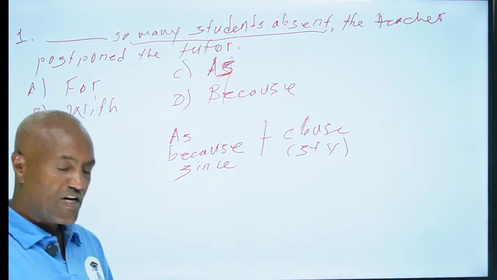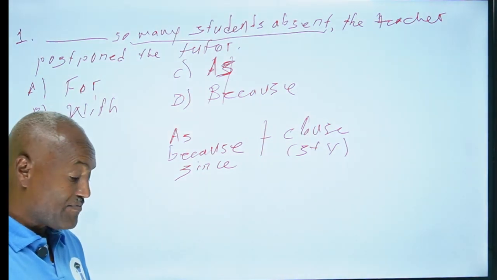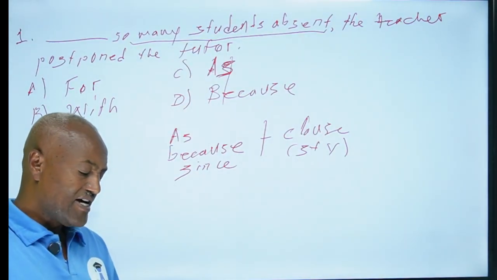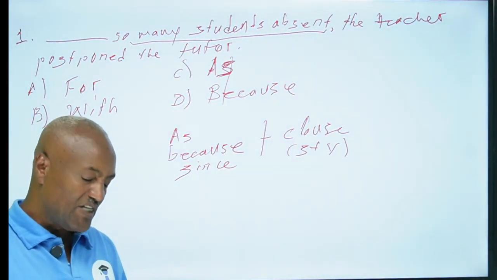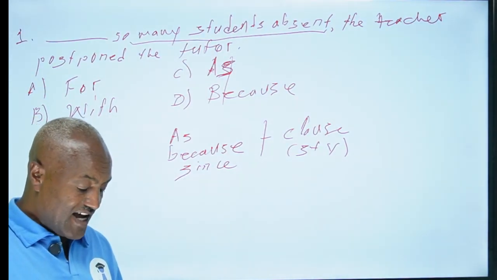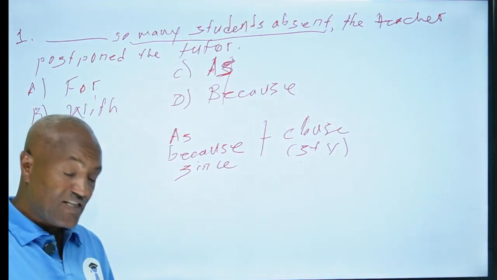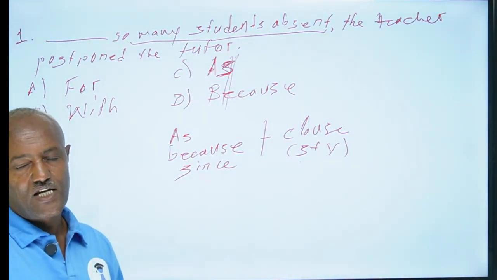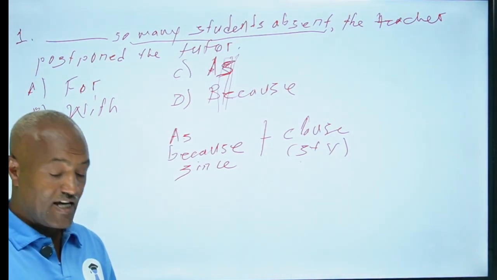Therefore, we can't use because and as here. In addition, when you are given this type of alternatives, even if you don't know the other options, you can minimize your chance of making a mistake: as and because have the same function when they state reason, and both are followed by subject plus verb. We can't say that if one is present, that is enough; because both of them have the same function, and in one sentence two answers are not possible, this is not the answer.